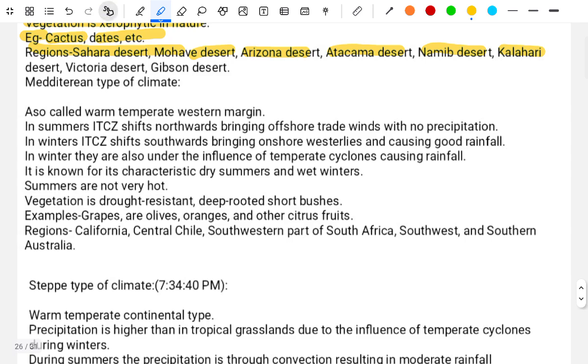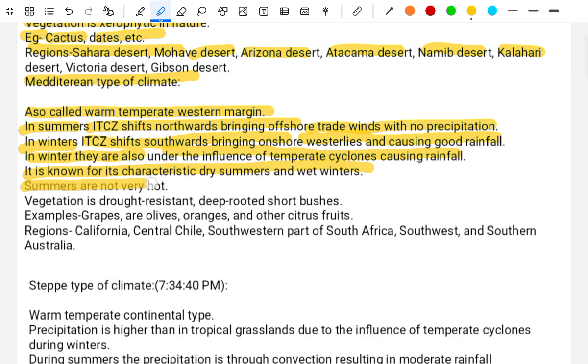Mediterranean type of climate, also called the temperate western margin. In the summer, the ITCZ shifts northwards, bringing offshore trade winds and no precipitation. In winter, the ITCZ shifts southward, bringing onshore westerlies and causing good rainfall. In winter, they are also under the influence of the temperate cyclone causing rainfall. It is known for its characteristic dry summer and wet winter.